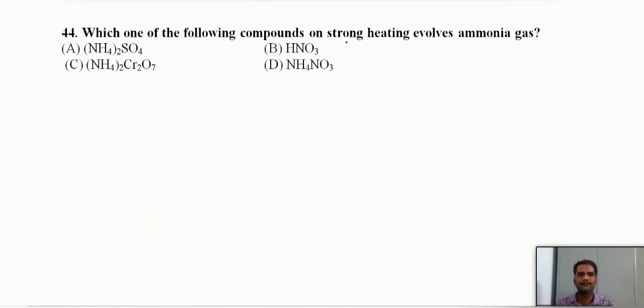Which of the following compounds on strong heating evolves ammonia gas? Ammonium salt. So if you heat it, you will get ammonia gas. So ammonium sulfate can give it, and ammonium dichromate can give nitrogen. You know that HNO3 will give nitrogen dioxide, and ammonium nitrate can give nitrous oxide if we heat it, by thermal decomposition. Only ammonium sulfate can give ammonia. The others you should also remember: ammonium dichromate gives nitrogen, this one nitrous oxide, and HNO3 nitrogen dioxide.